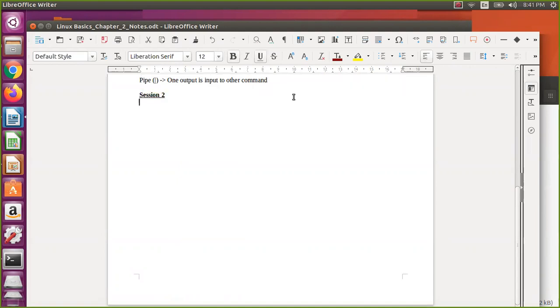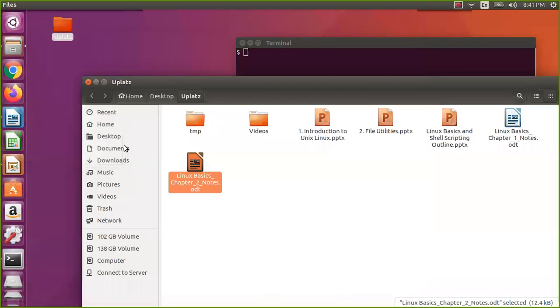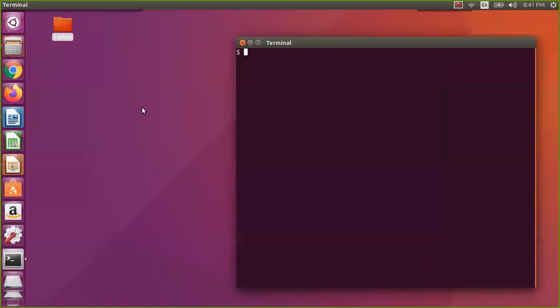Now, whatever the change permissions or change mode or permissions and users, this is a very important one. But people will take it very easily. You would have seen chmod 777 or something like that.